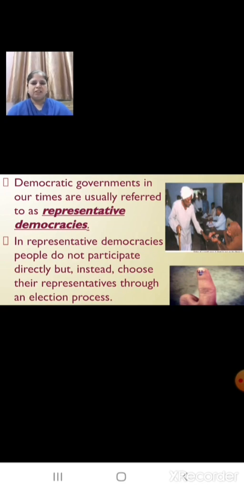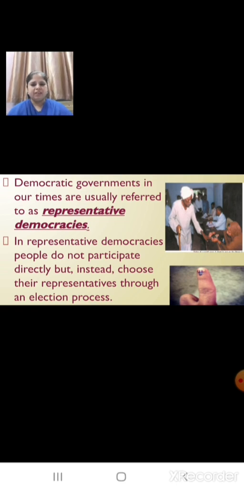Children, what are these democratic governments in our times usually referred to? The democratic governments in our times are usually referred to as representative democracies. That means in representative democracies, people do not participate directly, but instead choose their representatives through an election process.